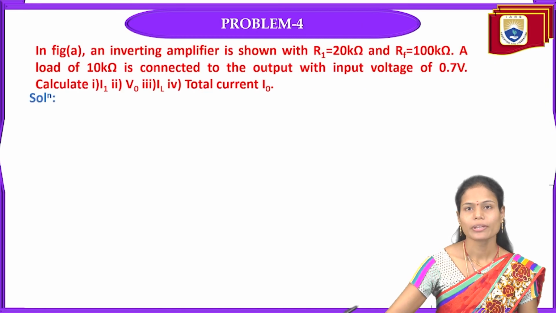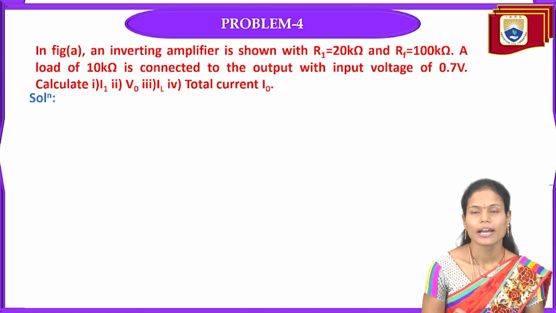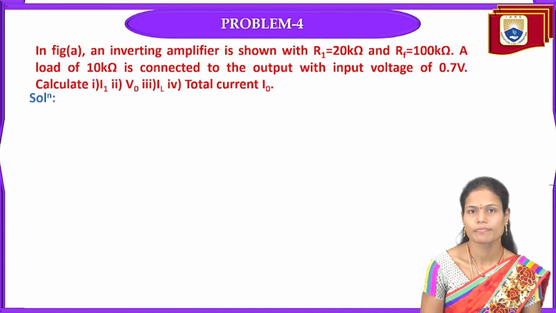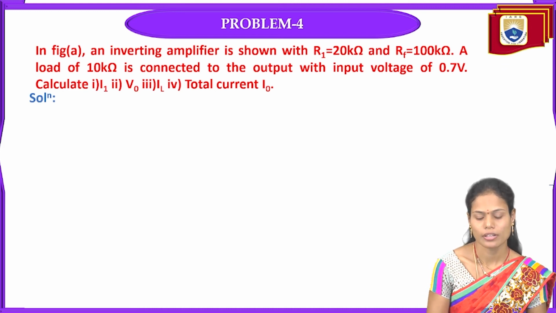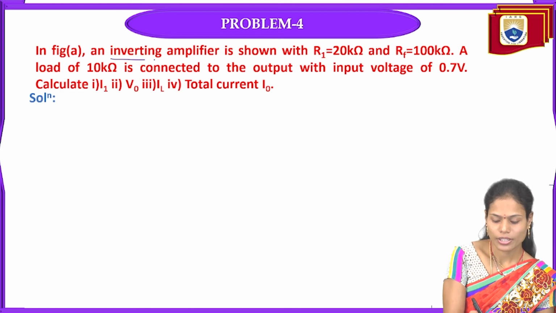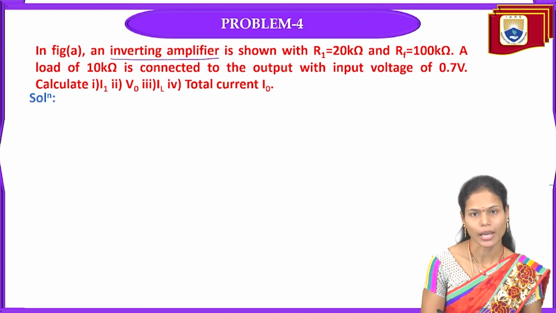So coming to the next problem, in figure A, I'll give the figure. An inverting amplifier is shown with R1 resistance 20 kilo ohms and feedback resistance 100 kilo ohms. A load of 10 kilo ohms is connected to the output with an input voltage of 0.7 volts. From this, calculate the I1 current, output voltage, load current as well as total current I0. In the problem itself, they have given it as an inverting amplifier, so it is a problem related to the inverting operational amplifier.